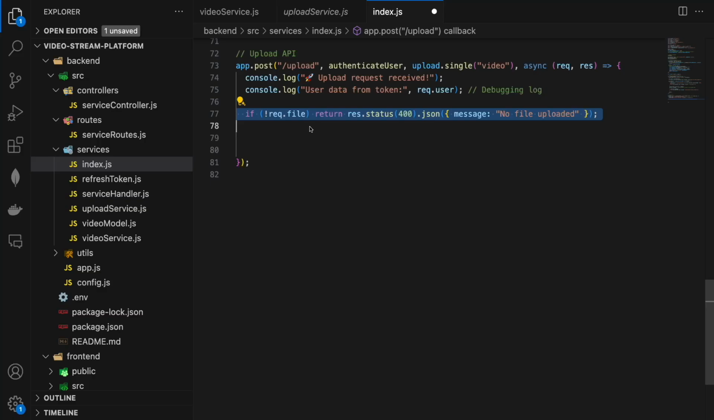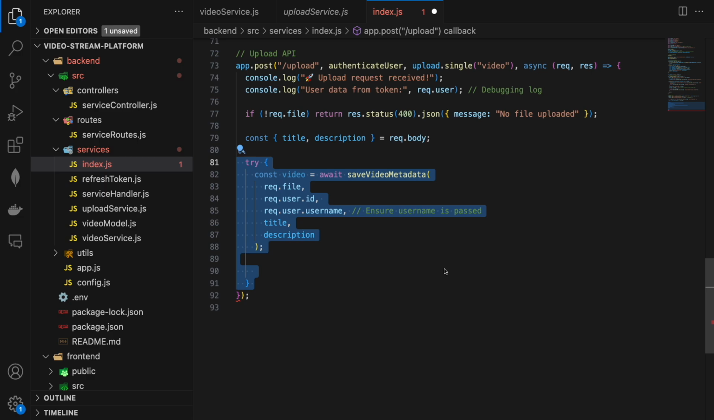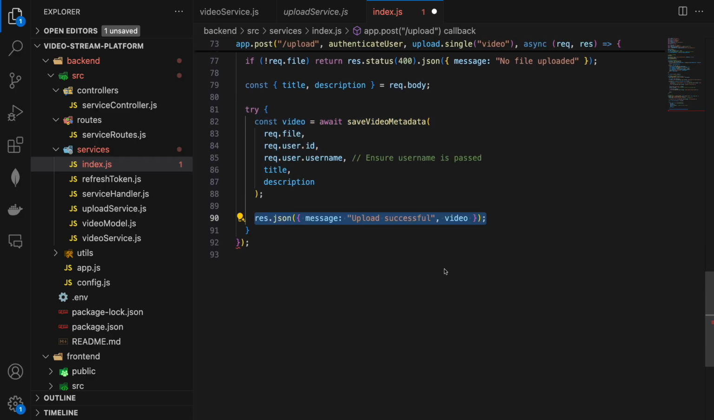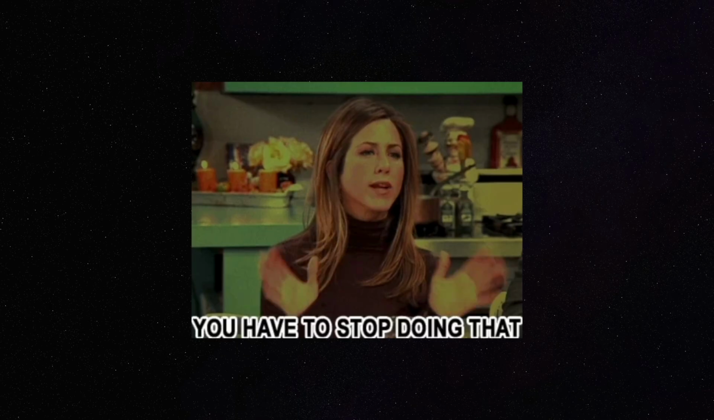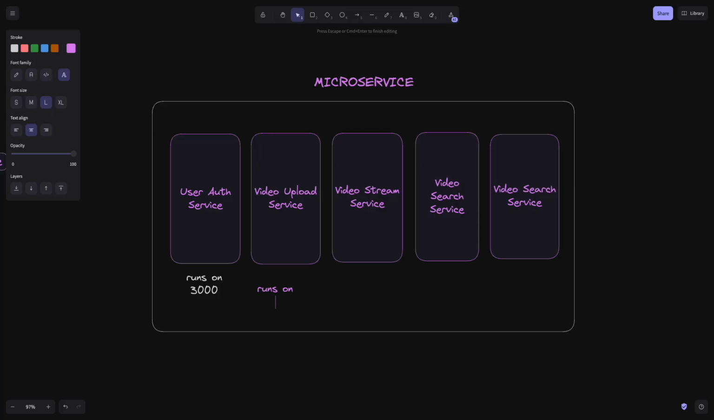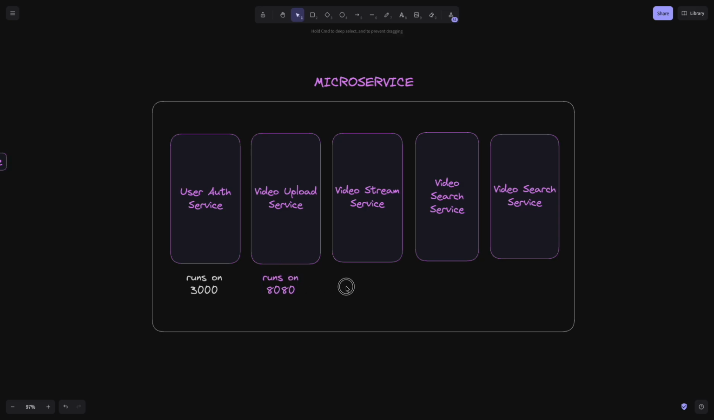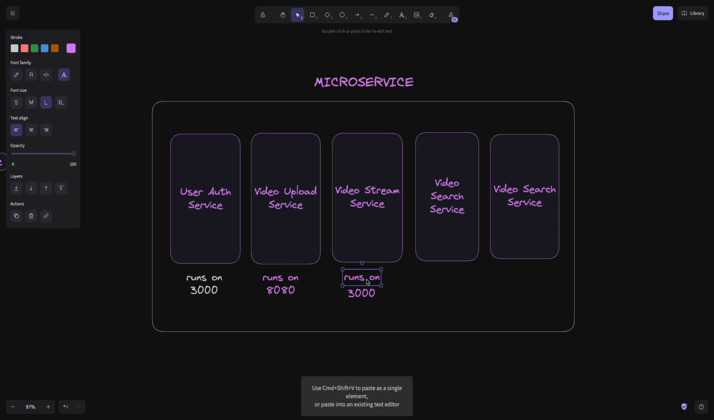When I introduced a separate video upload function, errors popped up everywhere and everything was so jumbled up I had to stop and stare at the errors and try to figure out which function, video stream or video upload, was causing the error. So I had to stop and reiterate my idea, and then I decided to go with microservices.